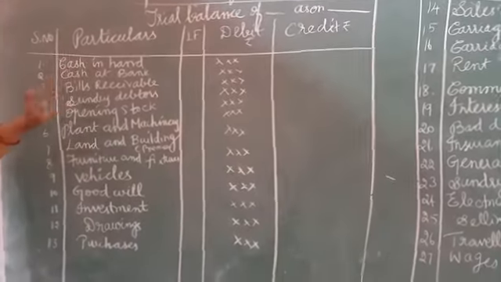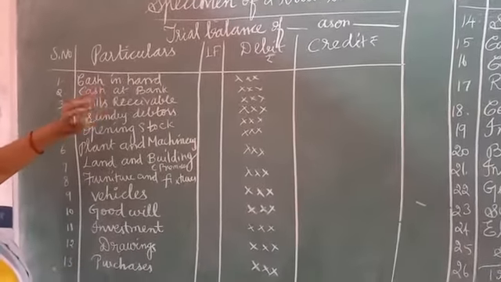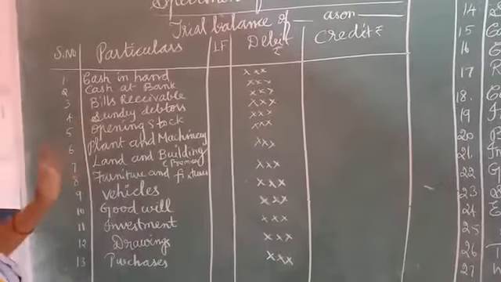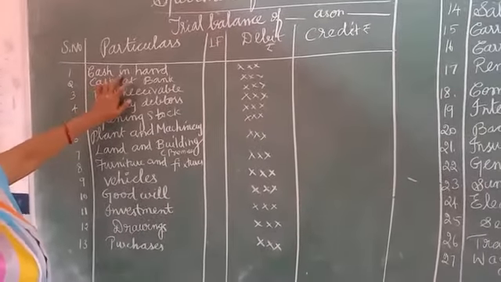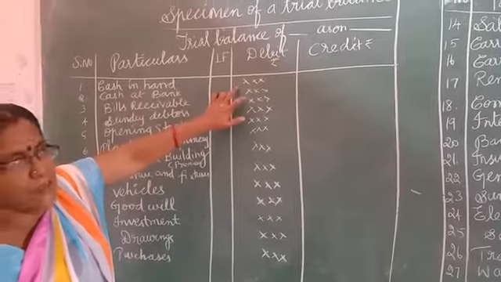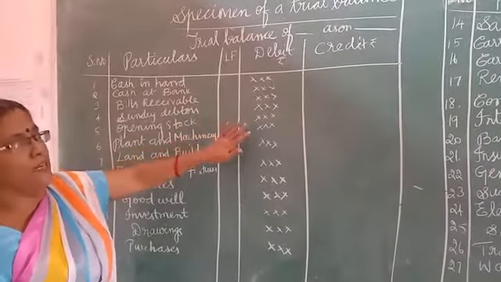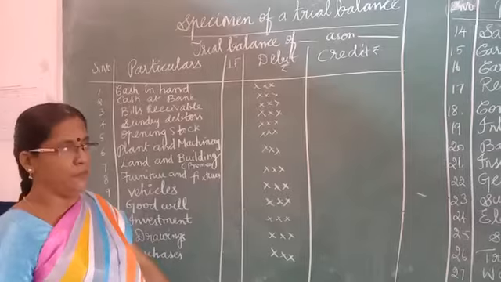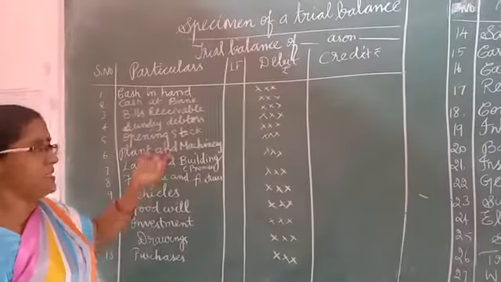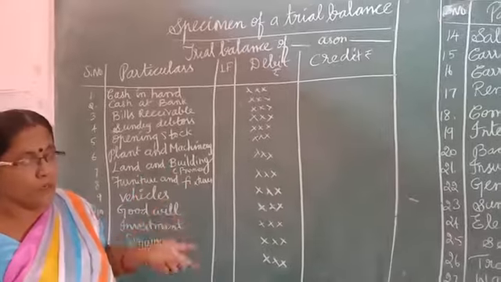So the first one we must take as auspicious. Because of that, everyone should write cash, isn't it? So cash in hand: debit what comes in, what is coming inside the business. So I have written it in the format. This is a format. We should not change the format. And another thing, the same serial number we want to write in the book also.